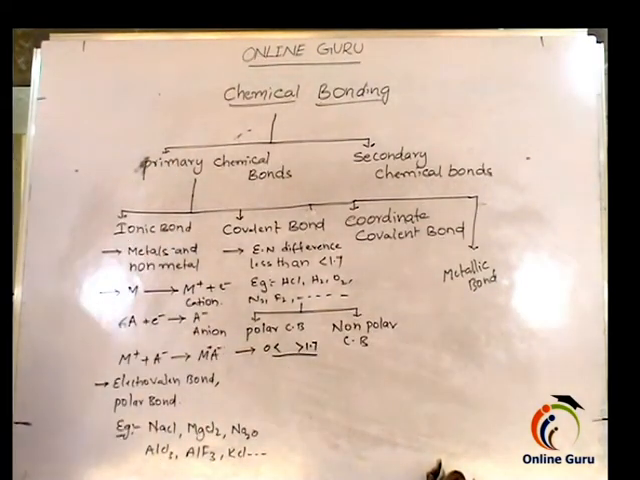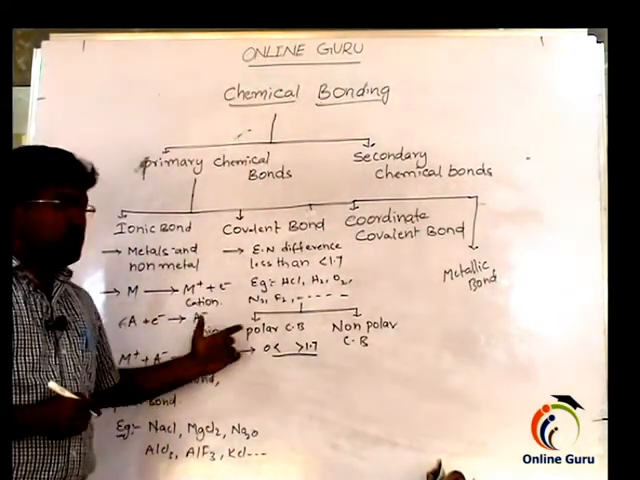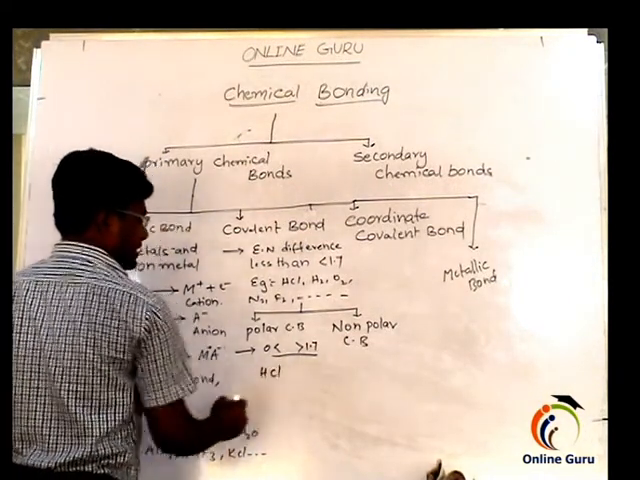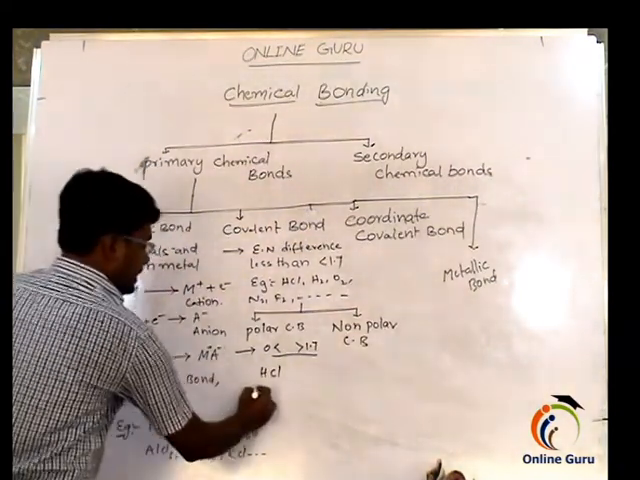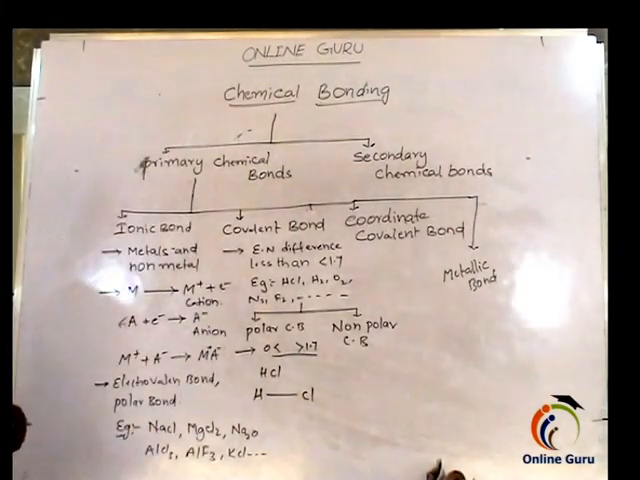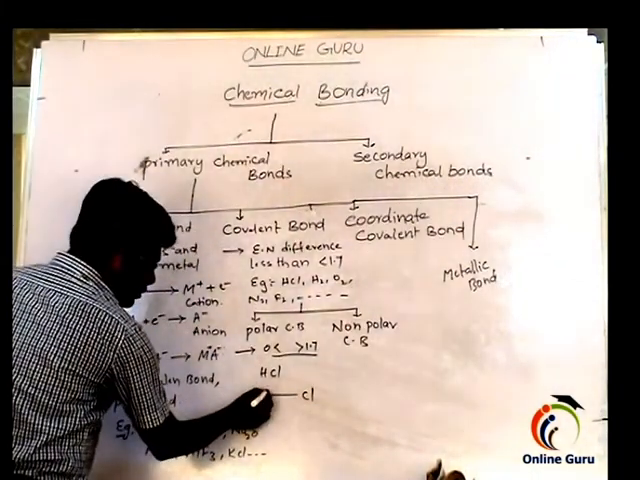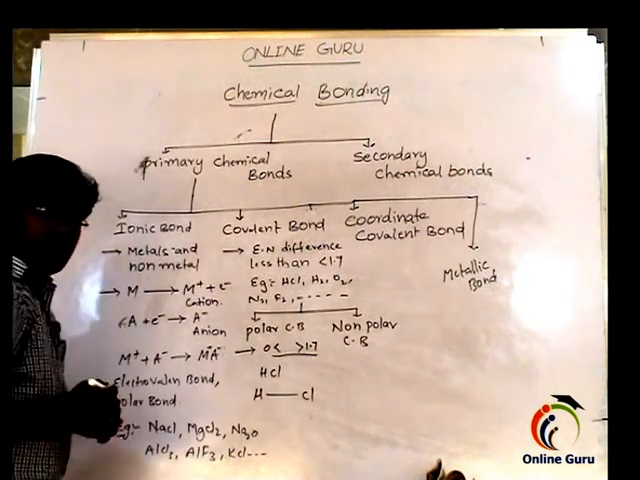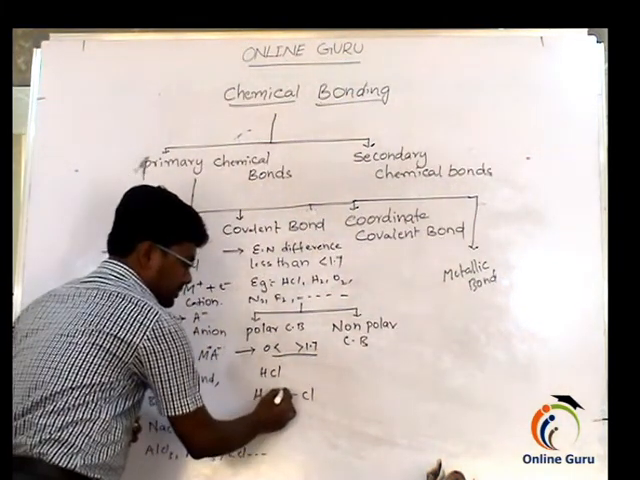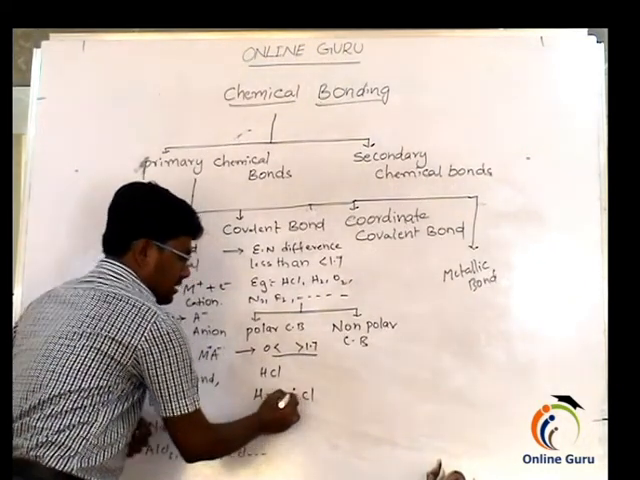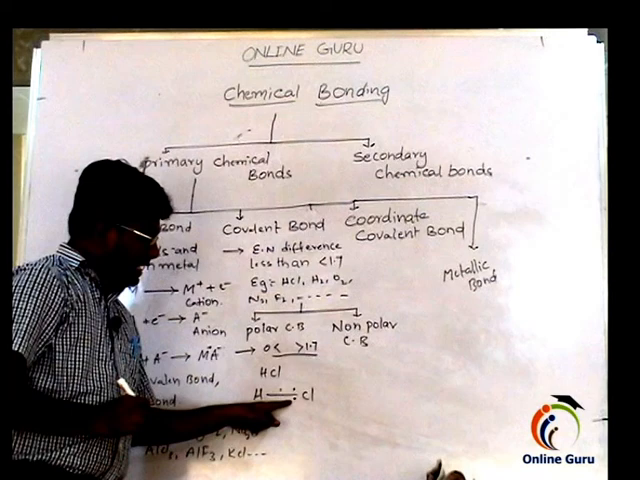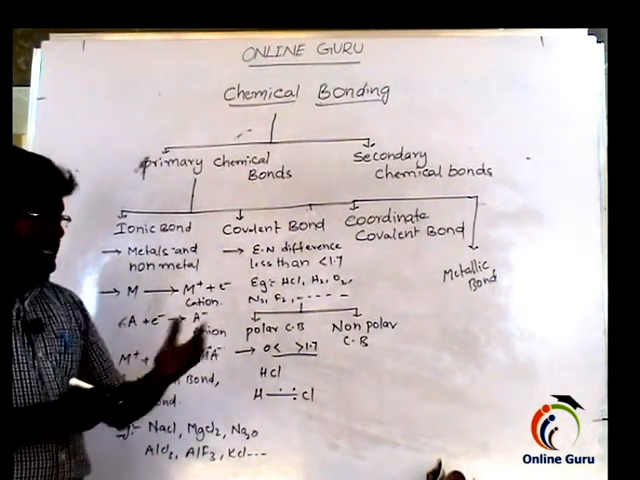In that case, the bond formed is called a polar covalent bond. An example for this is the formation of HCl. Here, hydrogen donates one electron and chlorine donates one electron. These two electrons are mutually shared by hydrogen and chlorine, but the shared electrons are somewhat nearer to the chlorine.